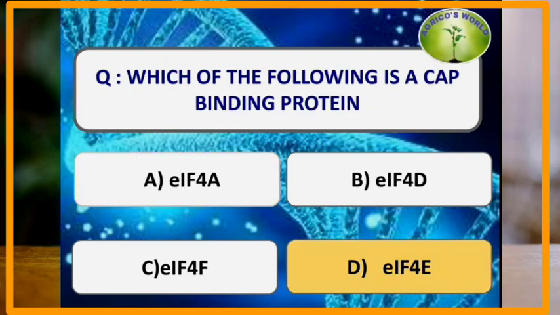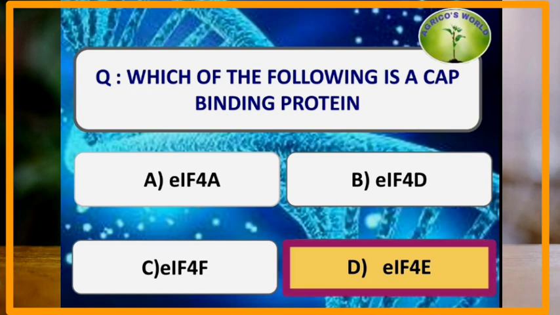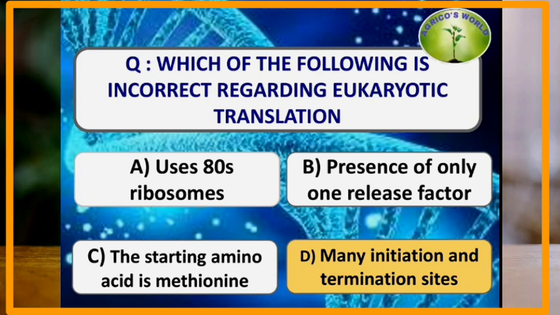Which of the following is a cap binding protein? The cap binding protein is EIF4E, whereas EIF4F is a poly-A binding protein. Which of the following is incorrect regarding eukaryotic translation? Eukaryotic translation uses 80S ribosomes and has only one release factor, and the starting amino acid is methionine. But eukaryotic translation has only one initiation and termination site.